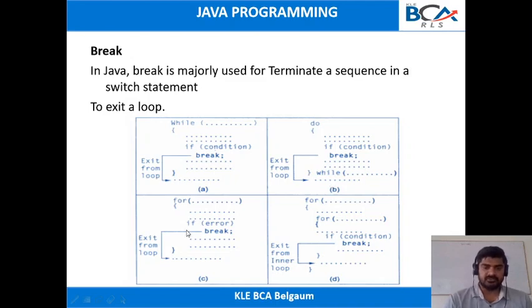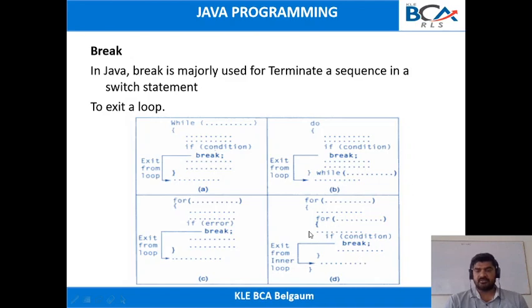You can consider the same example for a for loop. The execution starts from this for loop. Next we have a set of statements, and after that an if condition. If this if condition is evaluated to true, we have a break statement, which means the control of the execution will come outside this for loop.